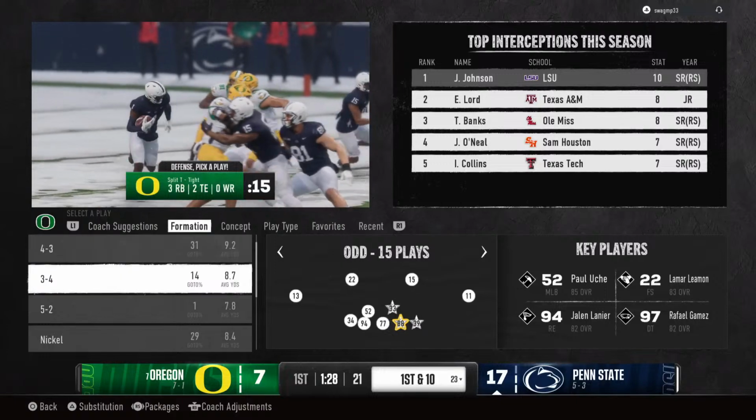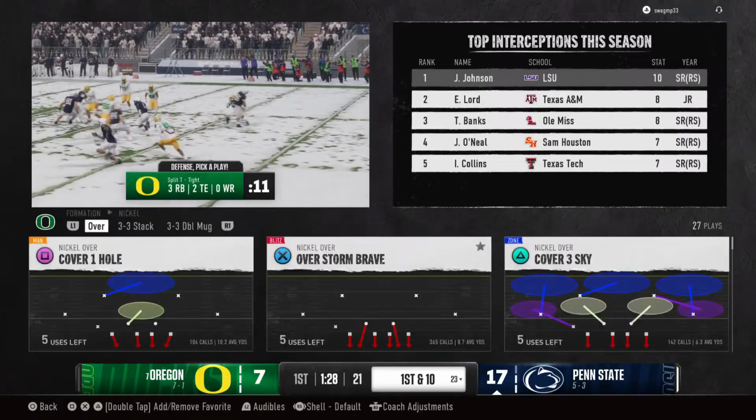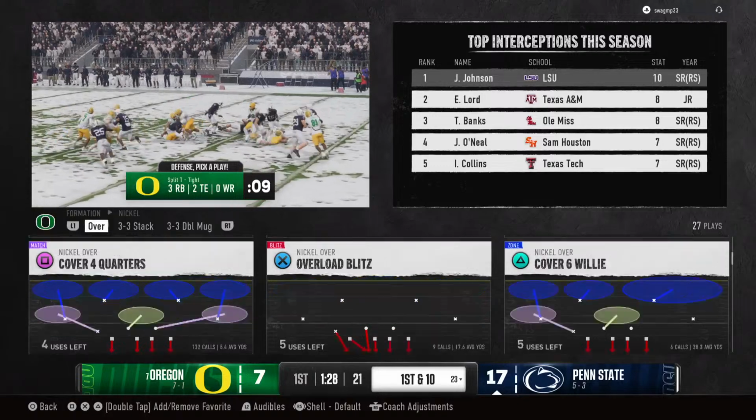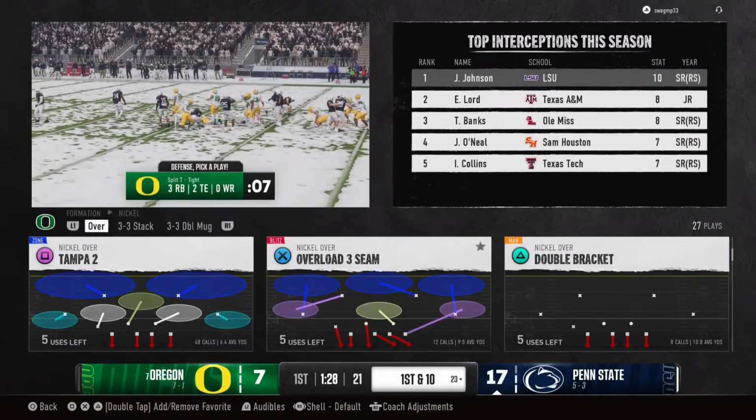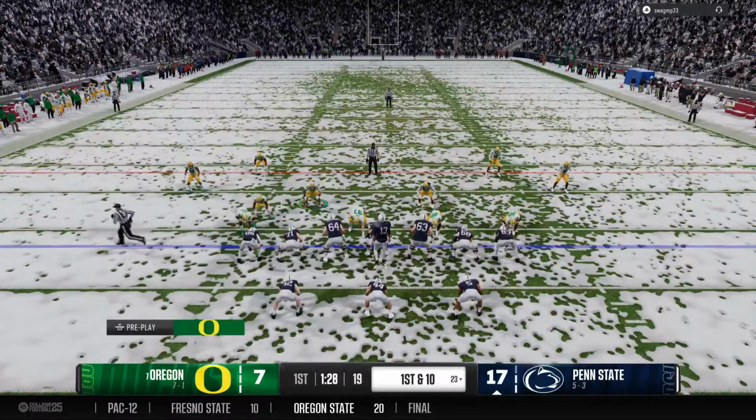Option is set to free. Option over. Tempo. Cover 4 quarters. Cover 4 quarters. Penn State sends the offense back onto the field.